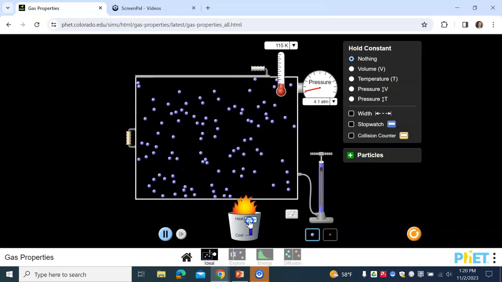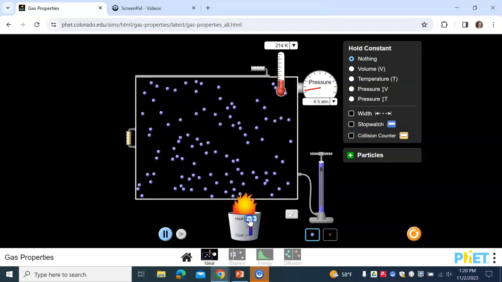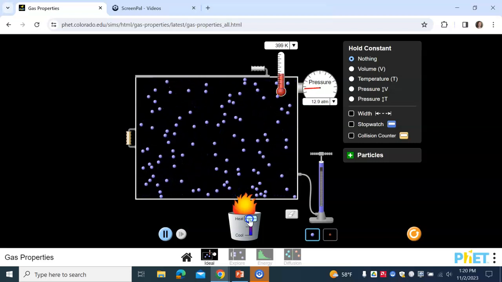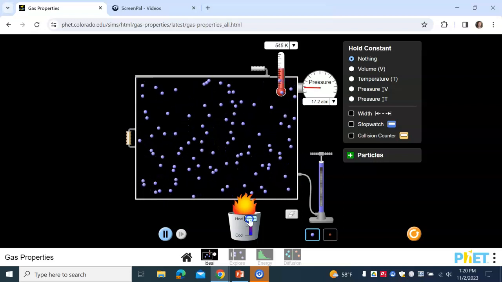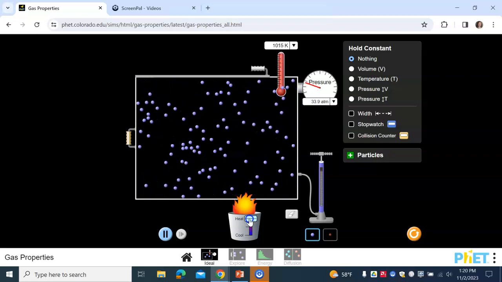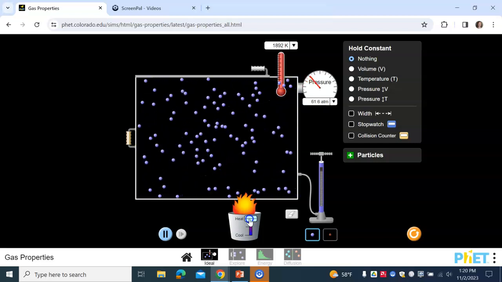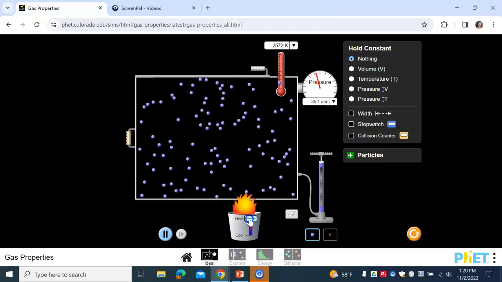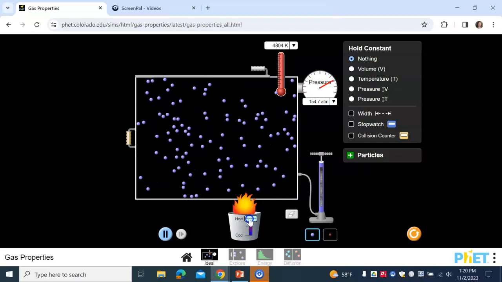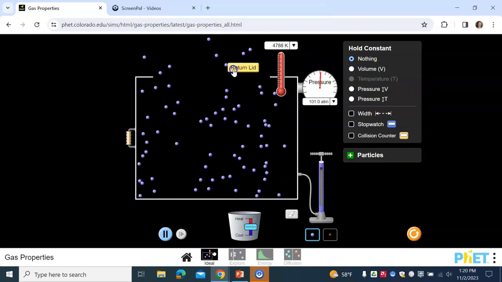And as we increase the heat, you'll start seeing the molecules speeding up. As the molecules speed up, they start colliding with the walls more frequently. You can see the pressure gauge is going up and up, and you see those molecules speeding up. If you go up high enough, we can blow the top off. So let's see, go up high enough. Boom! Oh my gosh, it blew up.